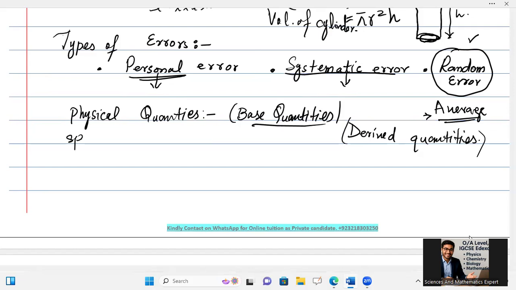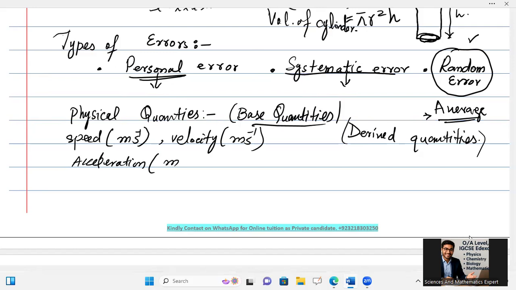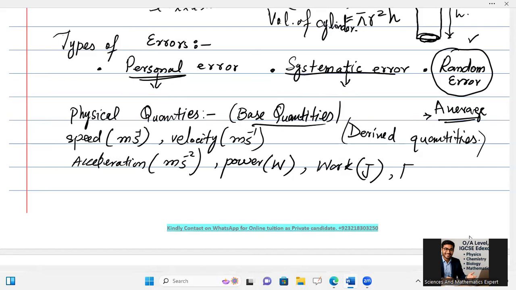For speed, the unit is meter per second. Velocity can also have the same unit, meter per second, in scalar or vector form. I can also take acceleration, having the unit meter per second square. There can be power, having the unit watt. There can be work, in the form of joule, and force, which has the unit Newton. All of these which I am writing right now are derived quantities.